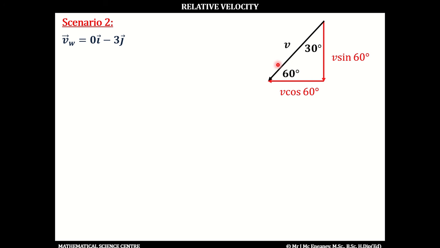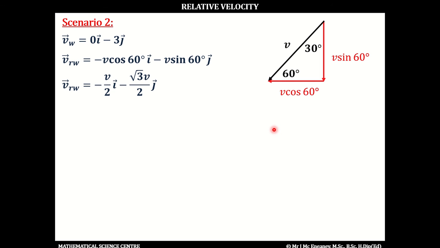If the relative speed is v, the horizontal component is v cos 60, and the vertical component is v sin 60. And again, this direction is roughly southwest, which means we're going to have a negative i and a negative j. So the velocity of the rain relative to the woman can be written as minus v cos 60 i minus v sin 60 j. So this means v_RW works out as minus v over 2 i minus root 3 v over 2 j. And again, by definition, v_RW is v_R minus v_W.